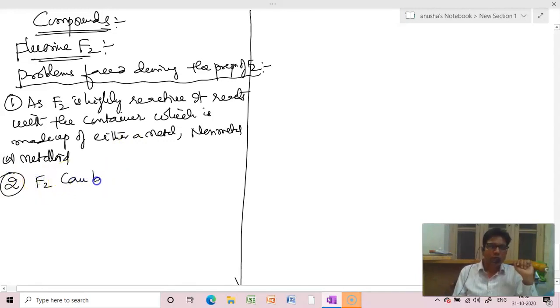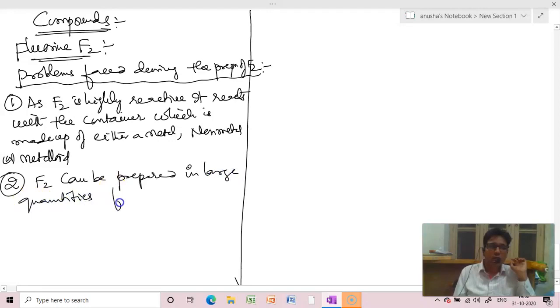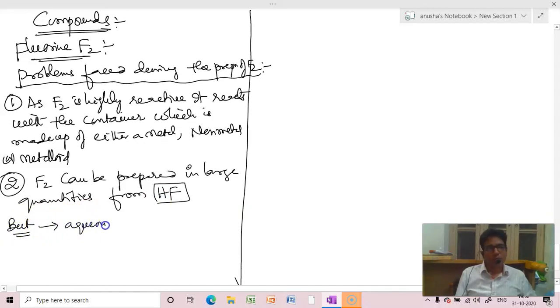Now second one is, fluorine can be prepared in large quantities from hydrogen fluoride, HF. But if aqueous HF is taken, then fluorine reacts with water to form oxygen and ozone.